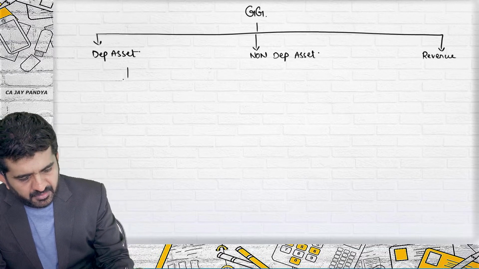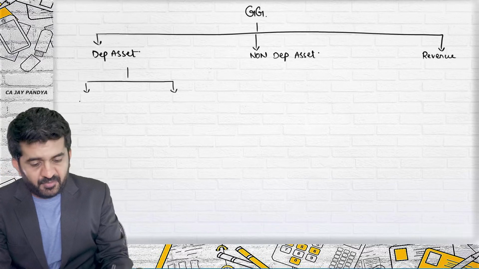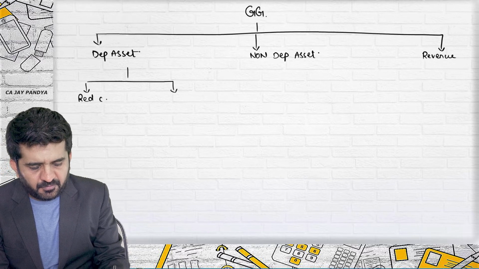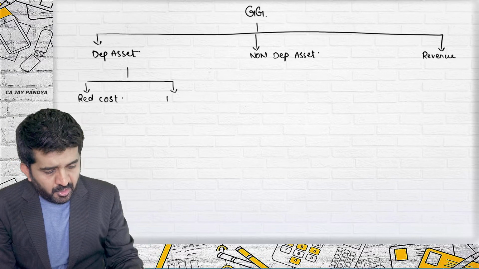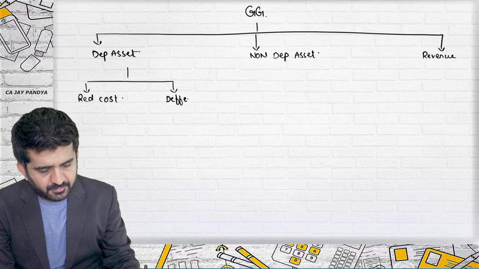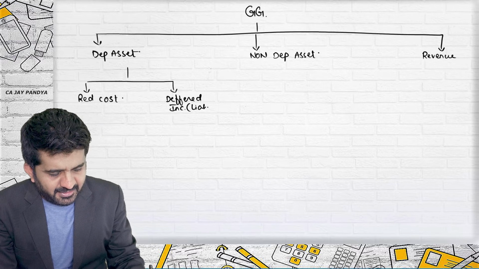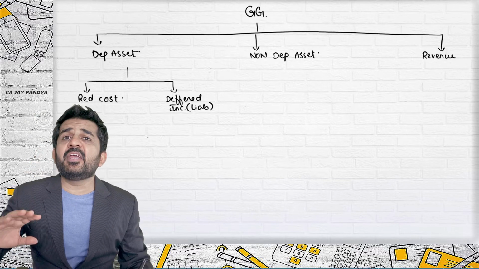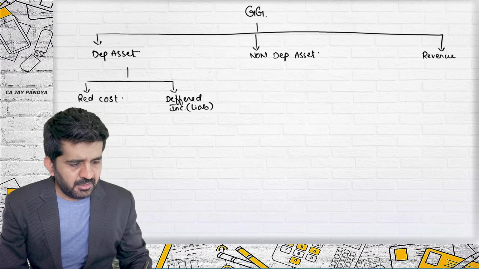Is it alright? If it is a depreciable asset, we either reduce it from cost, or we write it as deferred income on the liability side, and in a phased manner we write this particular amount in the profit and loss account.